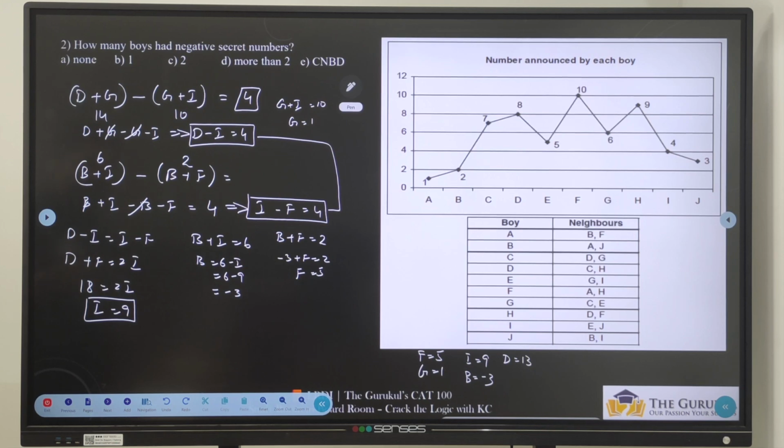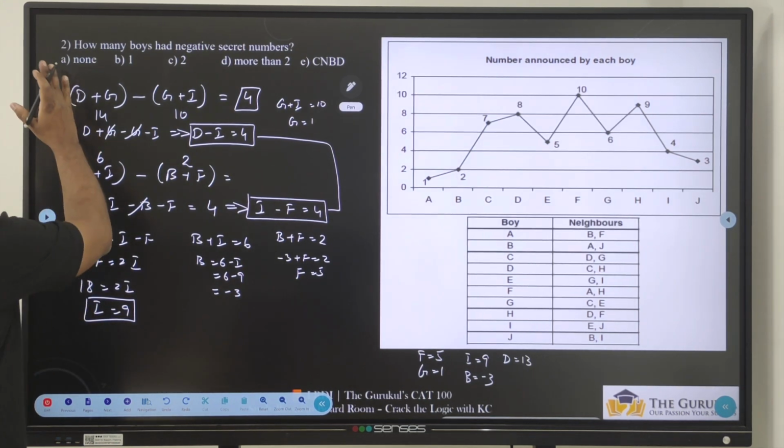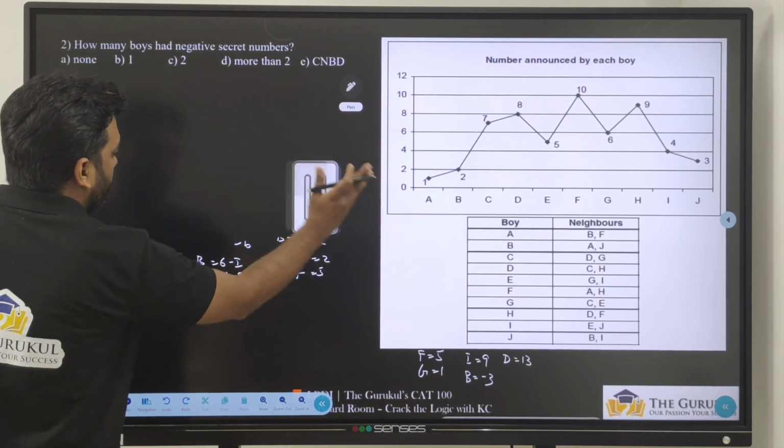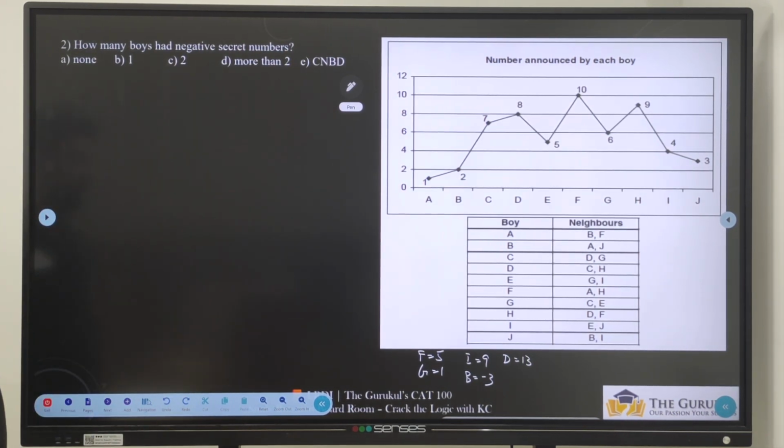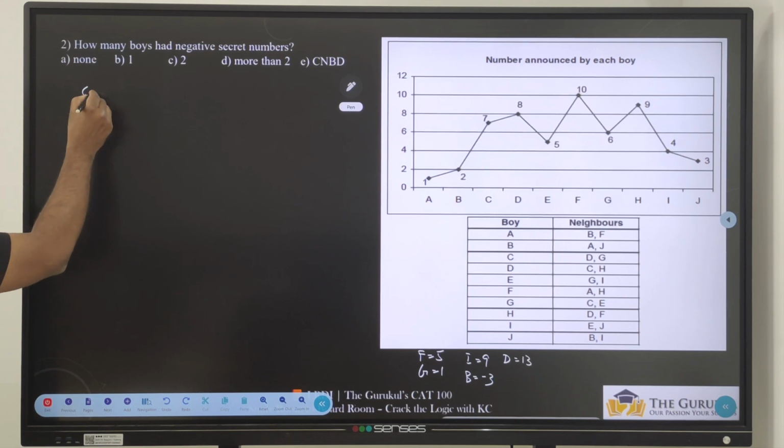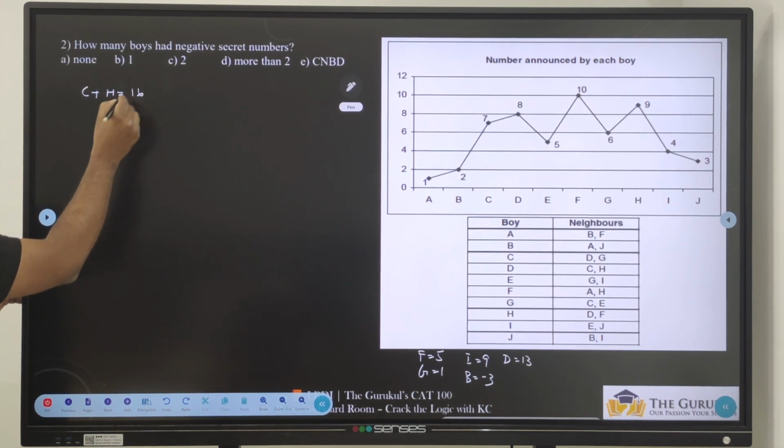Now let us do the same thing and try to find out can we do anything else. Okay, let me erase these values. See what all equations are left out and what all alphabets are left out. We are left out with C and H as alphabets. I know C plus H is equal to 16.